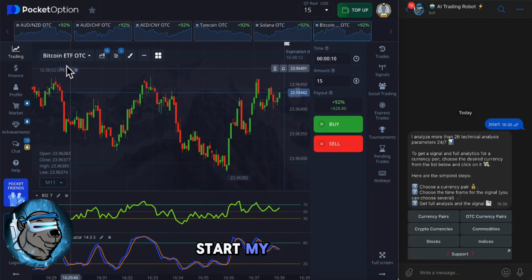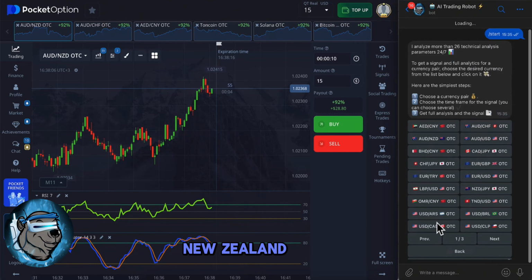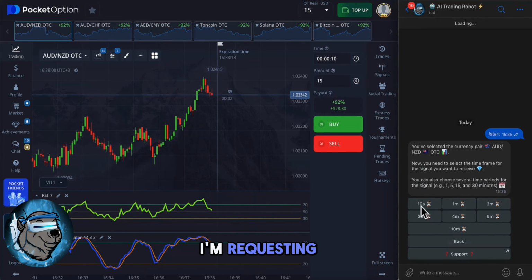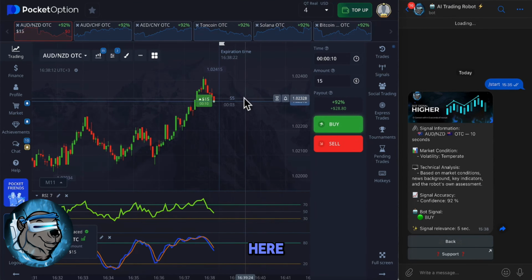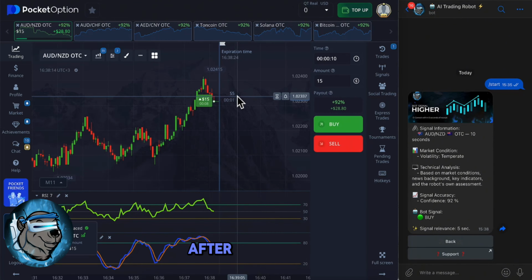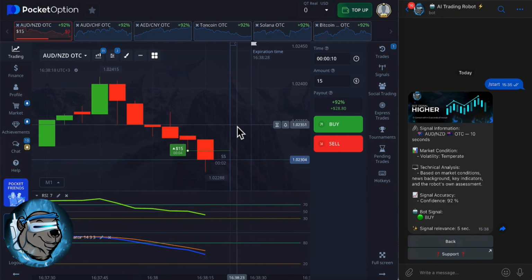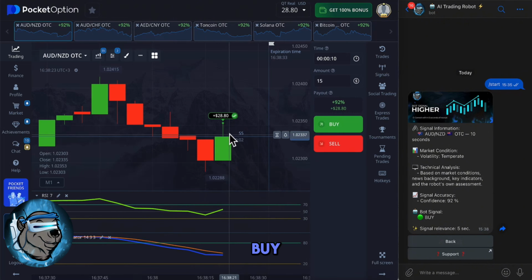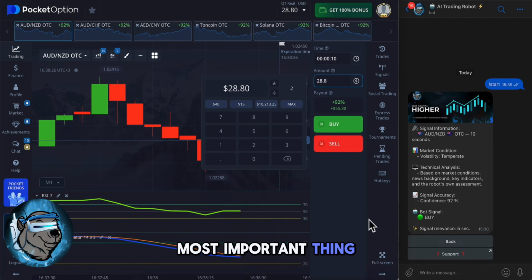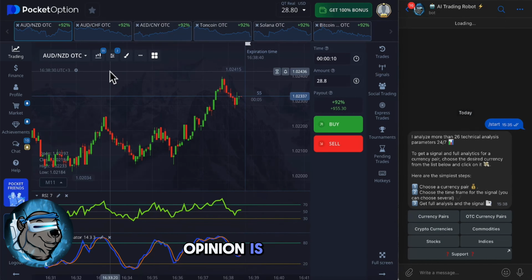And now I'll start my trading. My first asset will be the currency pair Australian dollar and New Zealand dollar. I'm requesting a signal for 10 seconds. The trading robot tells me that here I need to open a buy trade after receiving the signal. I open this trade and wait for it to finish. The price is currently trading lower, but there's a good opportunity to buy. And that's the most important thing, because I made a profit. Super. The robot's opinion is excellent.